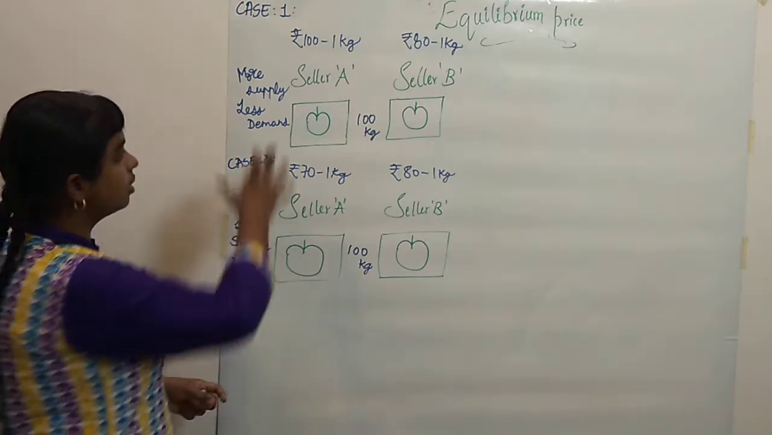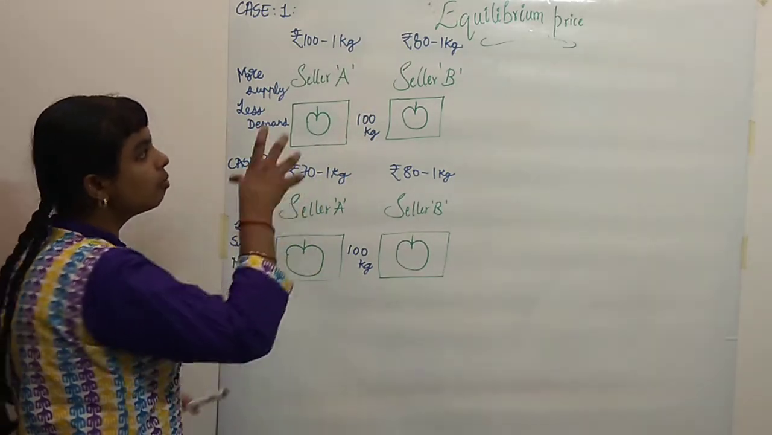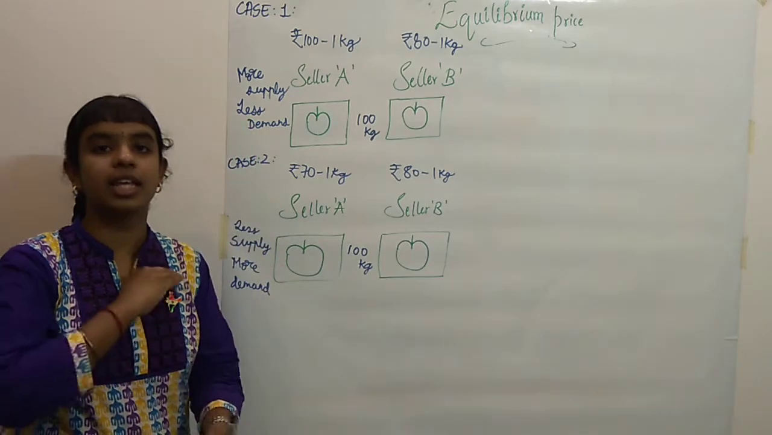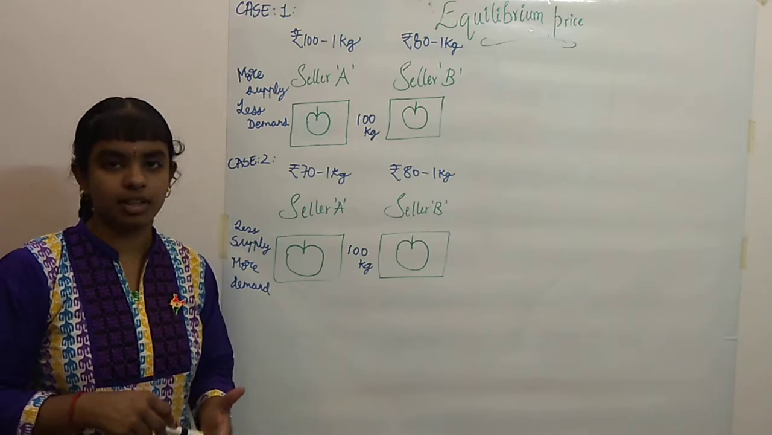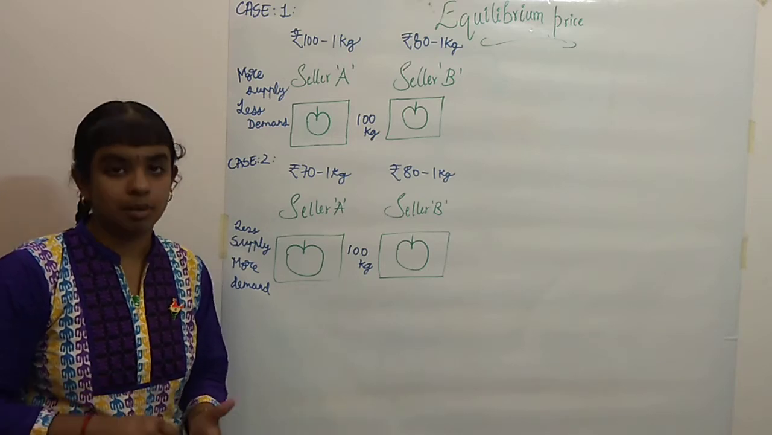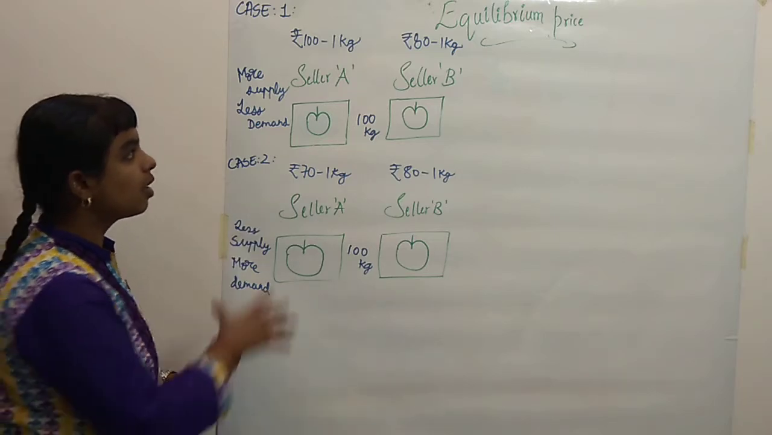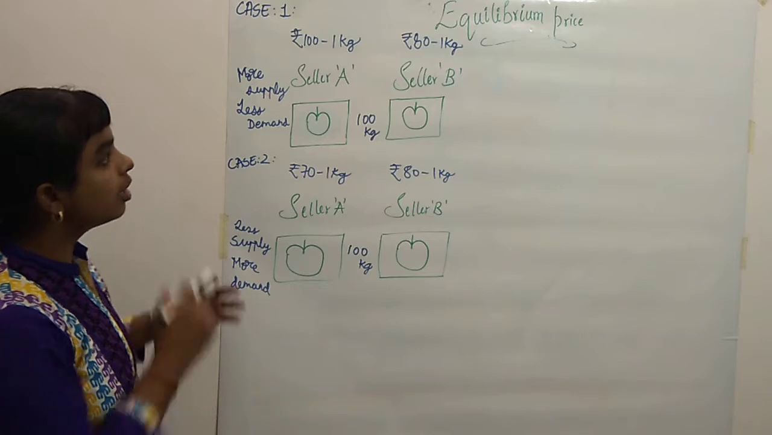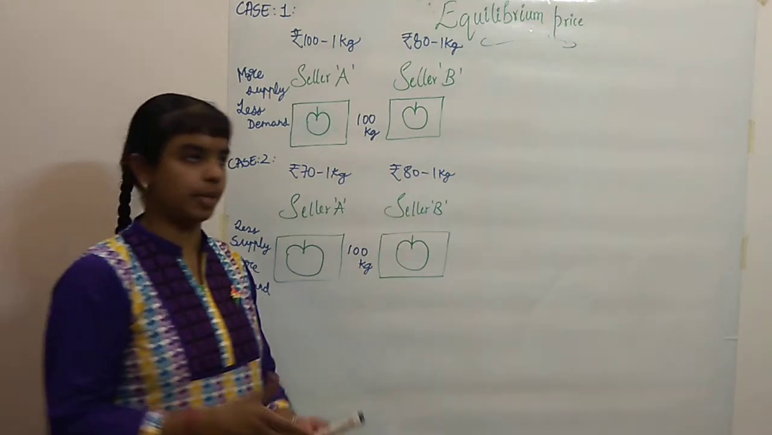So to balance these two cases, we have the equilibrium price. At the equilibrium price, the quantity demanded and the quantity supplied are equal. So equilibrium price is the price at which the quantity demanded and the quantity supplied will be equal. So that is the equilibrium price. Now we have understood this equilibrium price logically. Now we will understand it by taking some numerical values or equations.